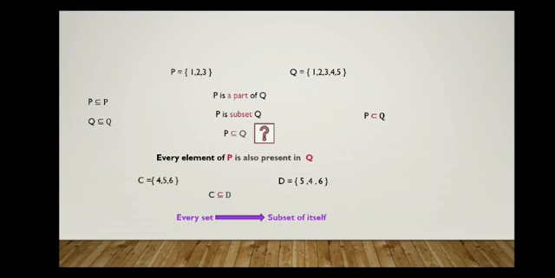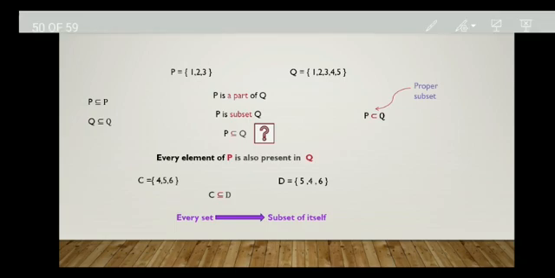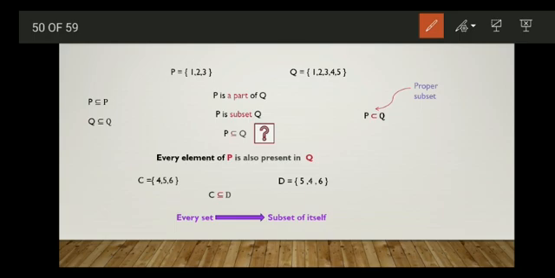There is another concept, that is proper subset. Here P is a proper subset of Q. This symbol, the sleeping U, is called proper subset. When can we call P a proper subset of Q? If every element of P is also in Q and Q has at least one element other than the elements of P. See here, Q has the elements of P, that is 1, 2, 3, and it also has elements 4 and 5 which are not there in P. At that time we can call P a proper subset of Q.